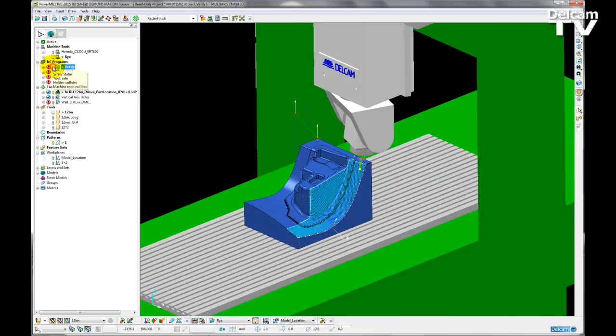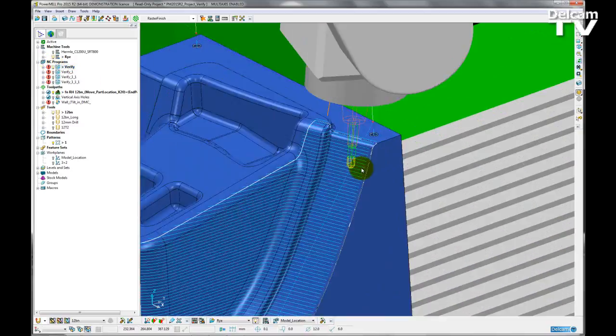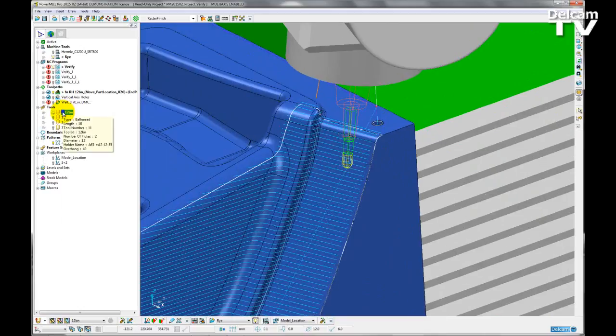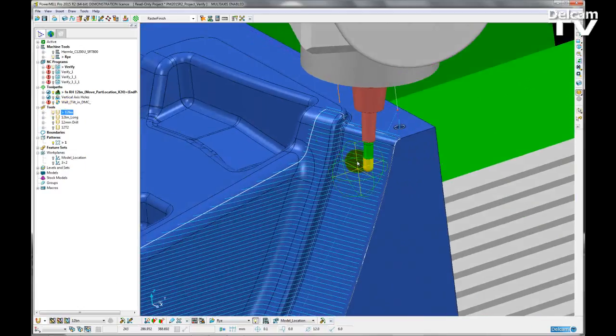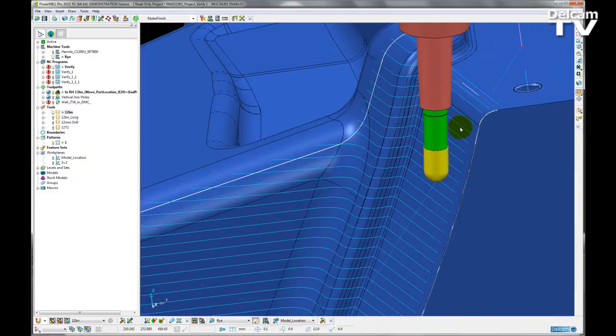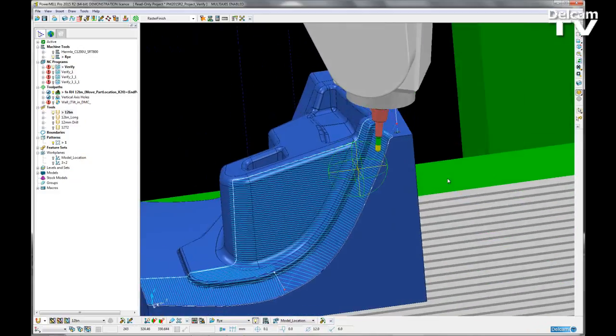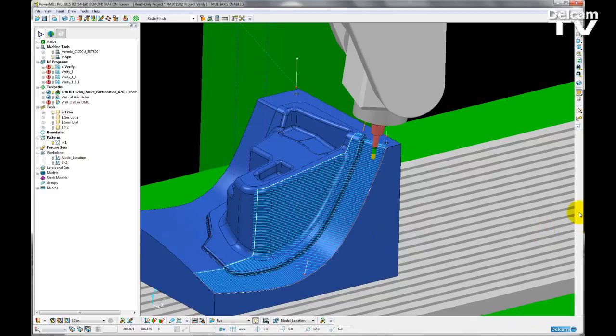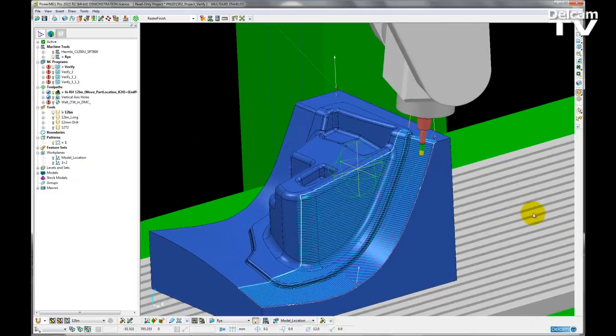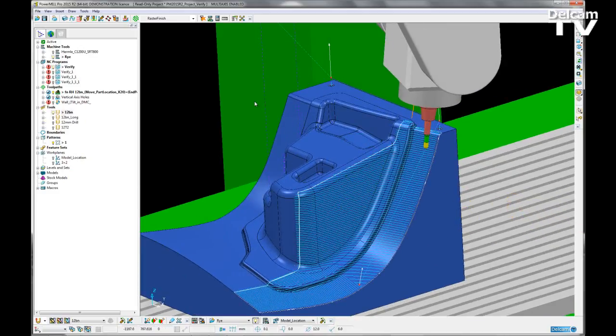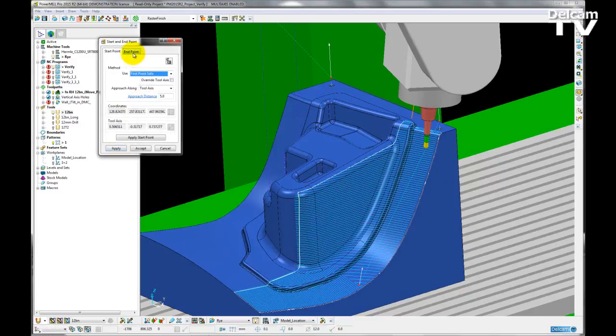If I turn on my NC program, I can see that the gouge is taking place along a connecting move. So again, this is a problem that I'm going to have to fix as a user. I think that I may have set my start and end points incorrectly. So if I open up the start and end point form, go to endpoint, and instead of using the last point, I'm going to use the last point safe.